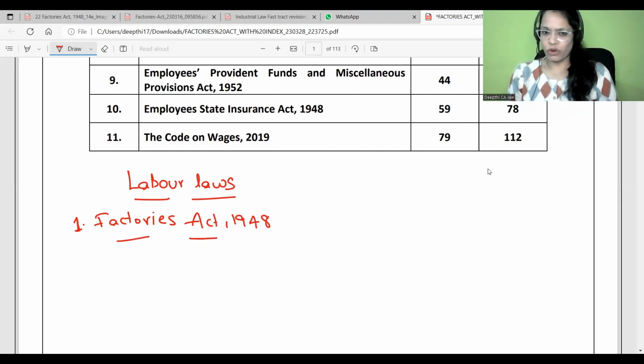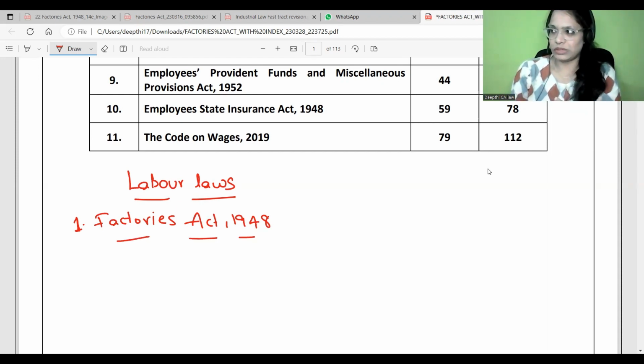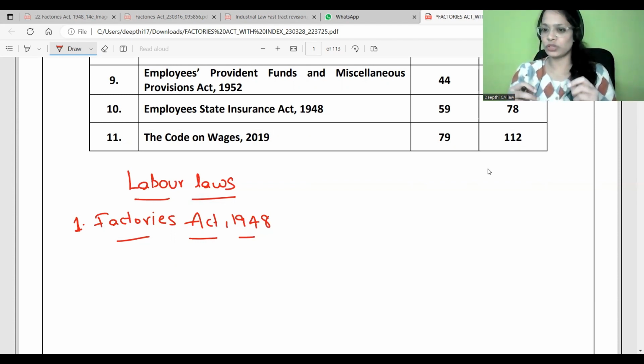And what is the purpose? There was a problem, and for that problem, a solution must be given by the government. Let's understand this. Before we had these legislations, laws and rules, how did people used to work, and how was the working environment allocated?